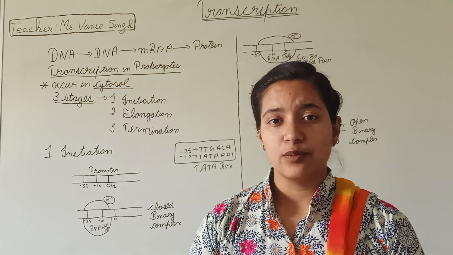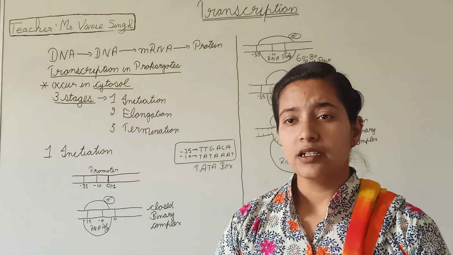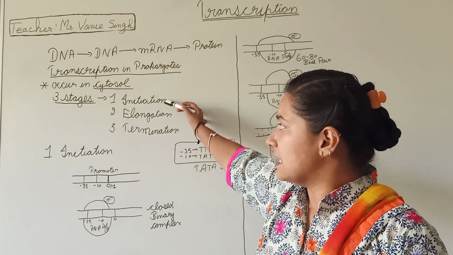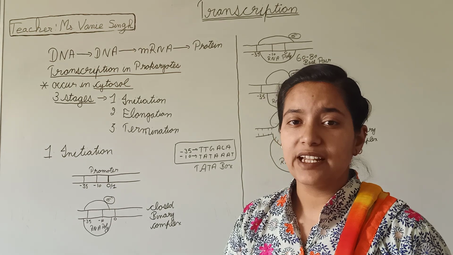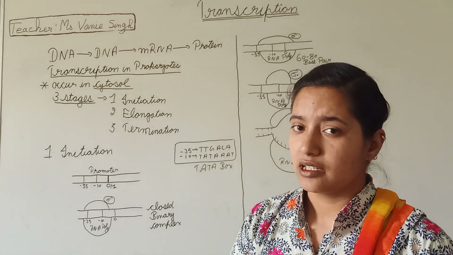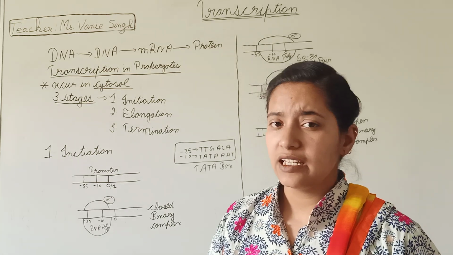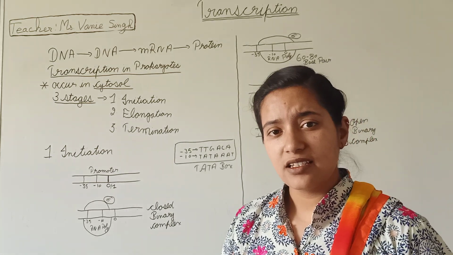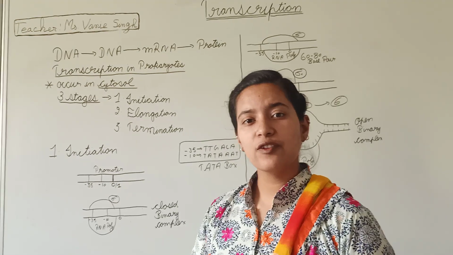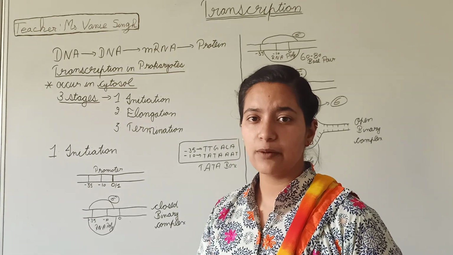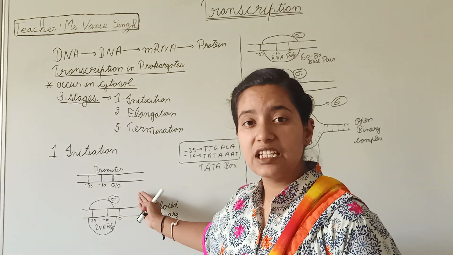Next, we will be discussing the steps occurring in the stages: initiation, elongation and termination. Firstly, I will tell you about the initiation, and later on I will tell you about the elongation and the termination. So let's see the initiation. Now we will be discussing the first step, which is initiation. This is the diagram of the initiation.